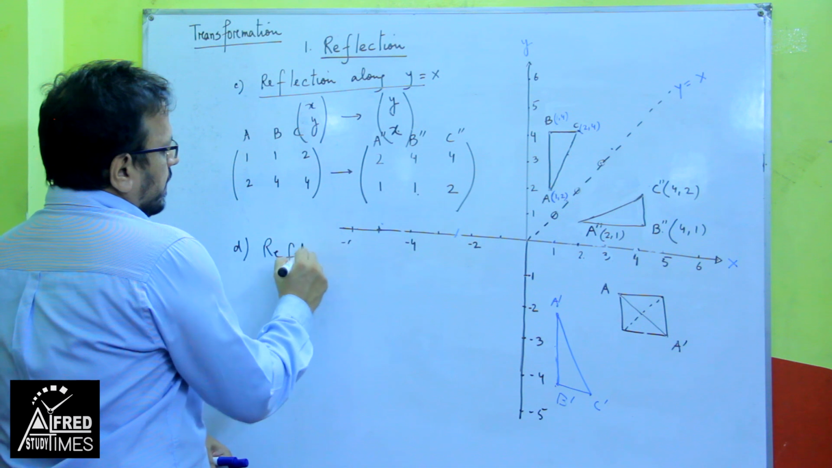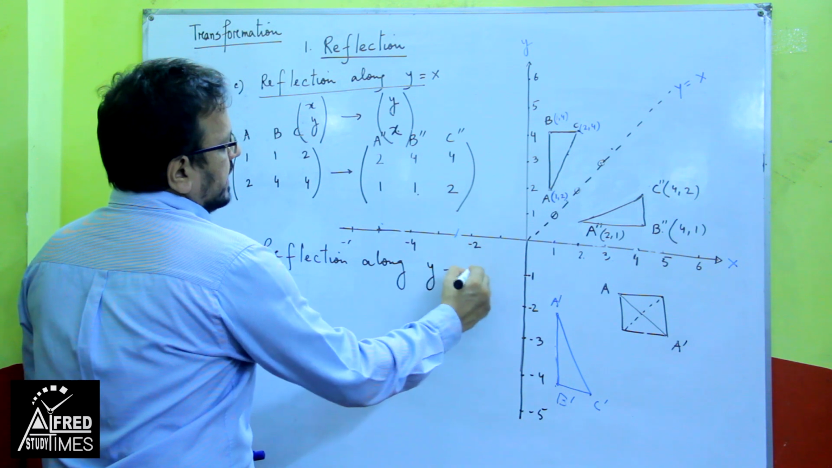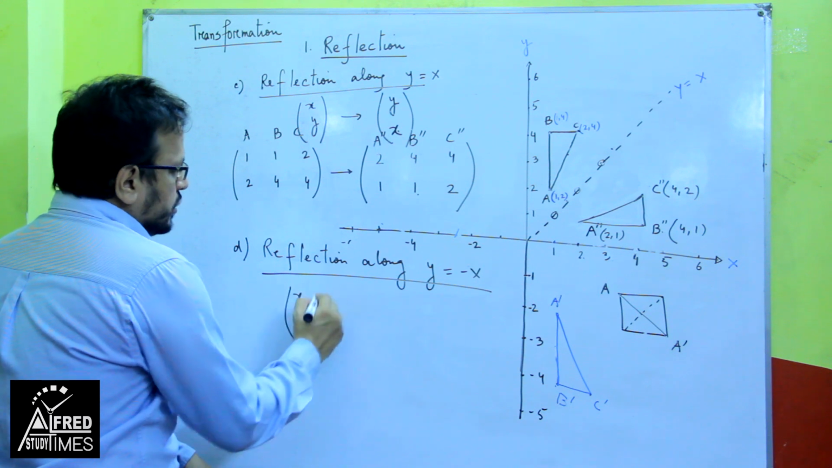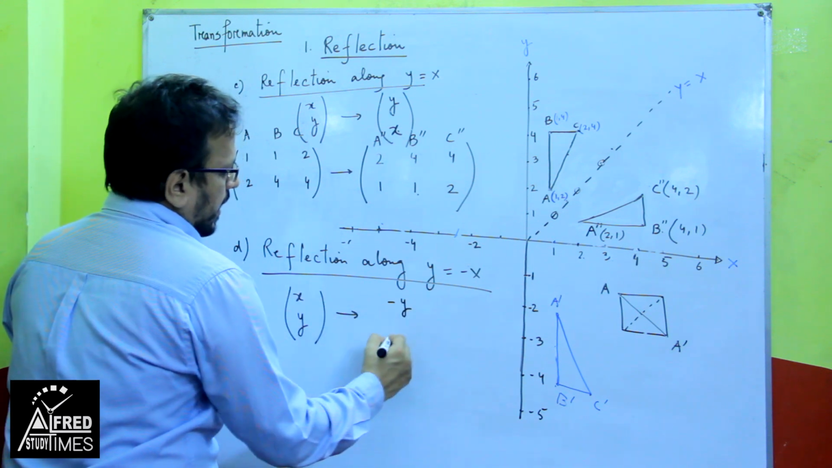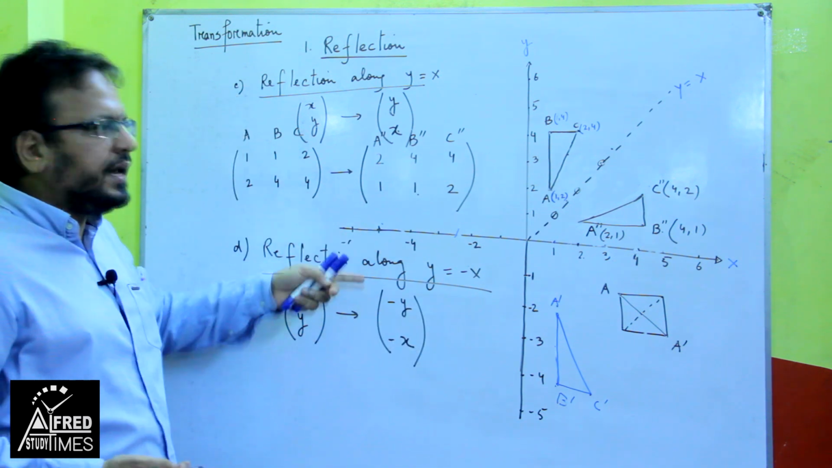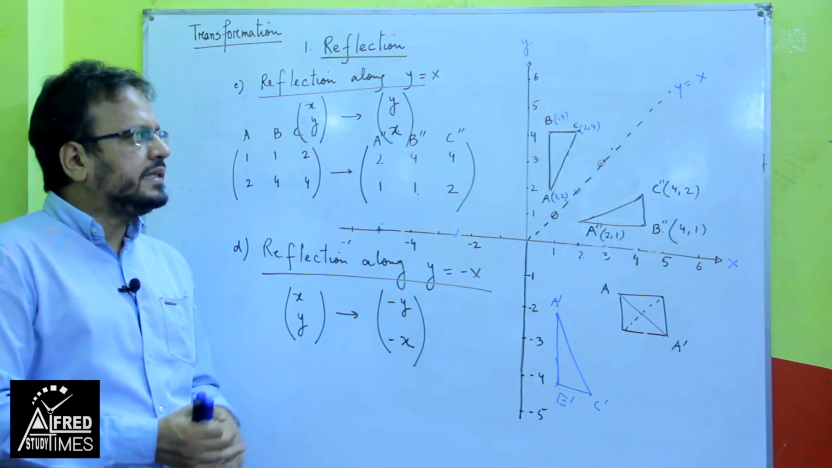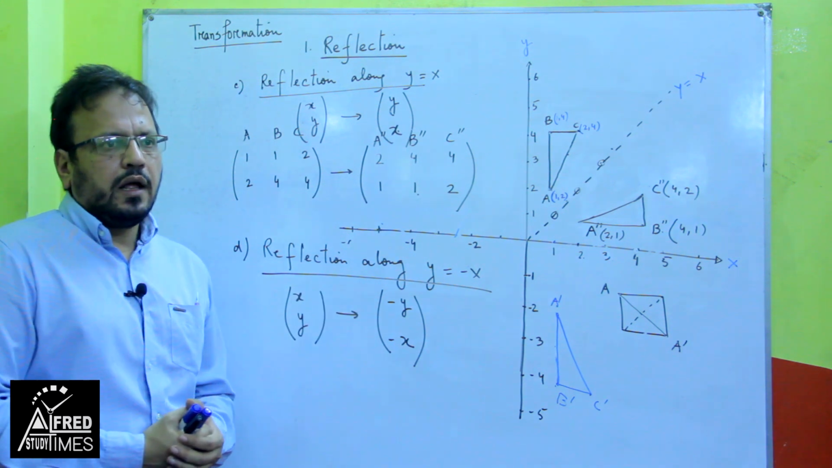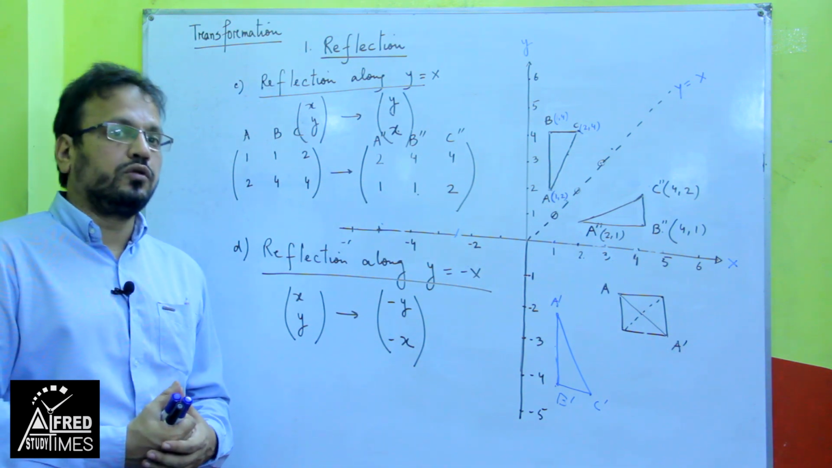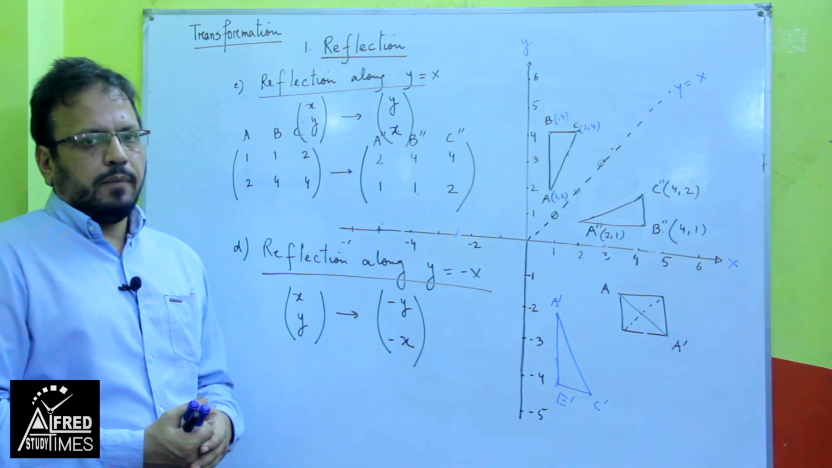Reflection along the line y equal to minus x, and the method is this: the xy matrix will change to minus y and minus x. If this is the object, you flip it and multiply with a negative sign and you will get the reflection. These are some general common terms of reflection. If any other line comes, for example, if the equation of the line is x plus y equal to 4, you draw the line and reflect it by the counting method.